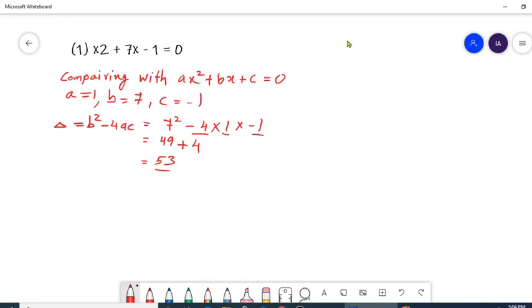Suppose you want to identify the nature of the roots of this equation. Here we will make a comparison. Since 53 is greater than 0, we can say delta is greater than 0, and we know if delta is greater than 0, then the equation will have real and unequal roots. So this given equation has real and unequal roots.